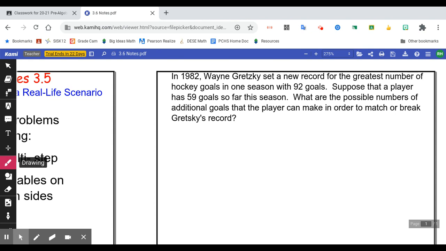unnecessary information. So in 1982, Wayne Gretzky set a new record for the greatest number of hockey goals in one season with 92. So there's our first part, right? That's our new goal that we want to meet. All right, so 92 is kind of like our total. Suppose a player has 59 goals so far this season. So this person has 59, but they want to be able to get additional goals for the season in order